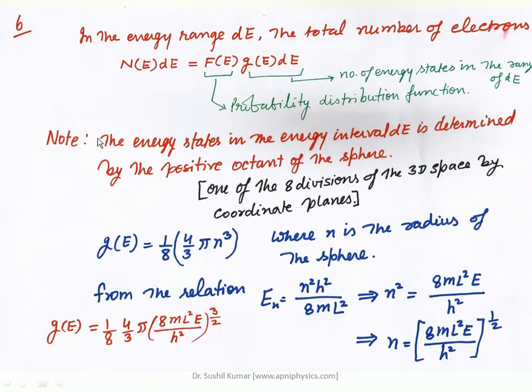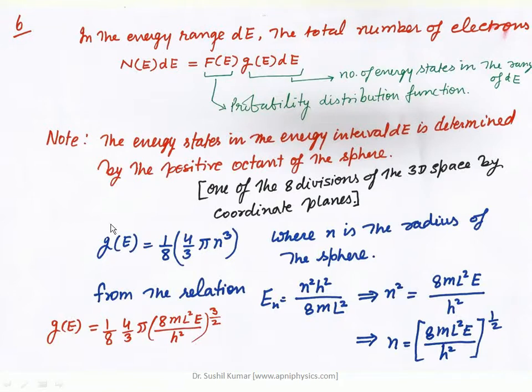So what is the important point here? The energy states in the energy interval dE are determined by the positive octant of the sphere. One of the important points mathematically is that we have considered here an octant of the sphere, and that first octant has positive values for all the points. So what is an octant of the sphere? This is one of the eighth divisions of the 3D space by the coordinate planes, right? So by using this concept we defined the energy states, the quantum states,